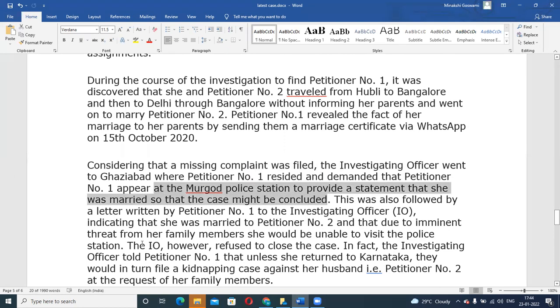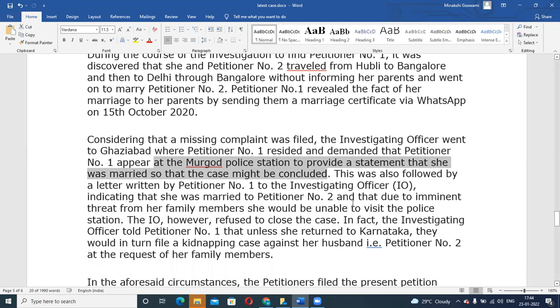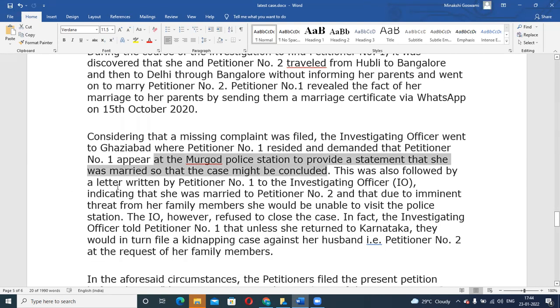So he told her that because this case is pending before me, I need to close it. You need to come to the police station and provide a statement that you are not missing, but that of your own interest, you have got married, so that I can conclude this case. Now, this was also followed by a letter written by petitioner number one to the investigating officer.